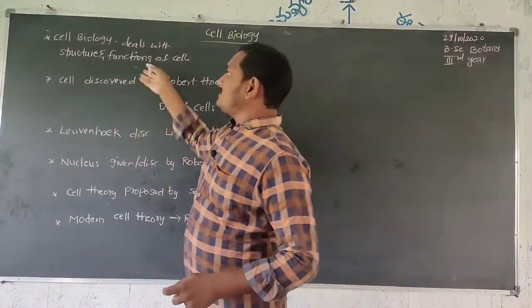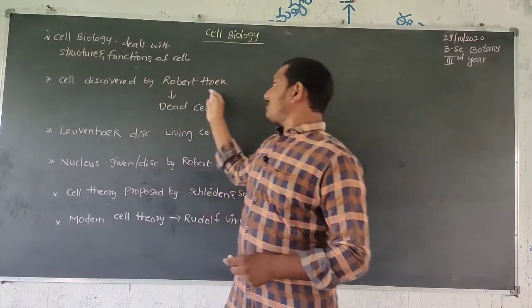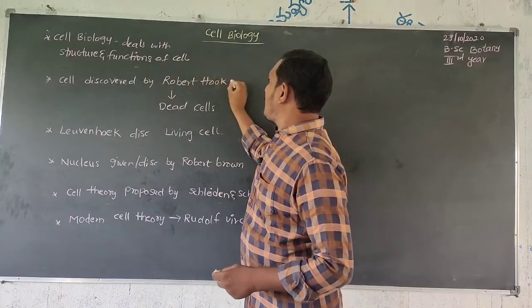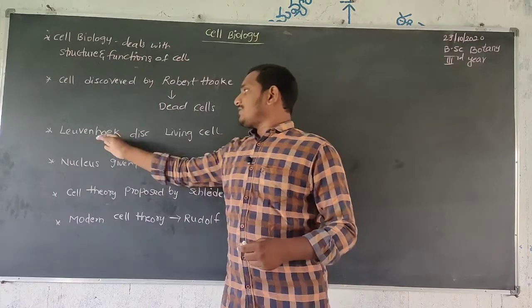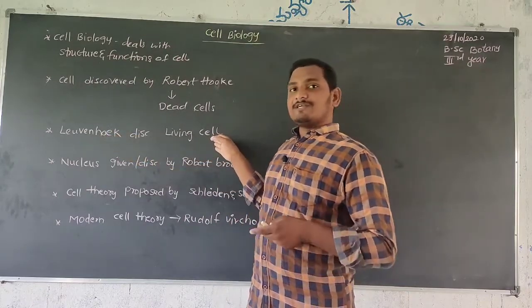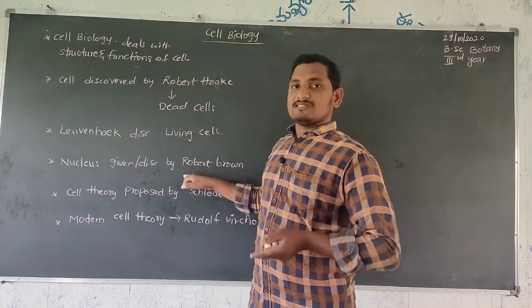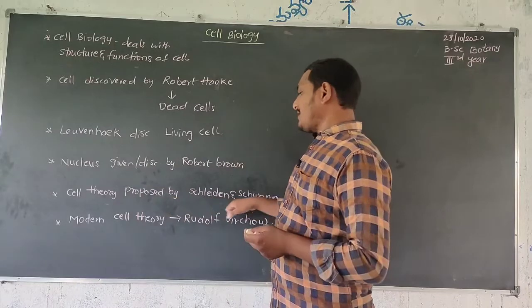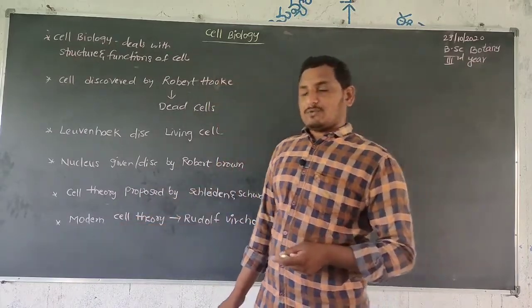So, cell biology deals with cell structure and functions, and the cell was discovered by Robert Hooke in dead cells. Leeuwenhoek discovered the living cell in living tissue. The nucleus was discovered by Robert Brown. Cell theory was proposed by Schleiden and Schwann. Modern cell theory was proposed by Rudolf Virchow.